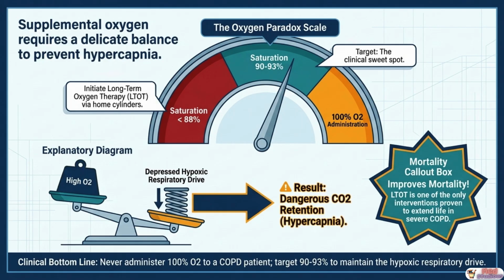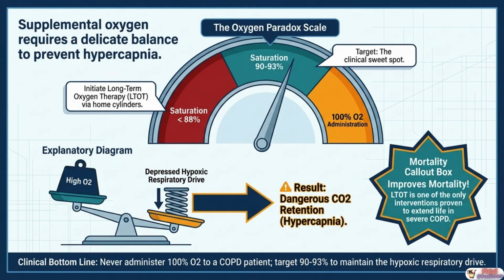Of all the management principles in COPD, none is more dangerous to misunderstand than supplemental oxygen. In a healthy person, the primary stimulus to breathe is rising carbon dioxide, the hypercapnic drive. However, in chronic severe COPD patients who have lived with persistently elevated CO2 for years, the brain gradually adapts and reduces its sensitivity to high CO2. Their primary remaining drive to breathe shifts to the hypoxic drive. They breathe because their oxygen is low.